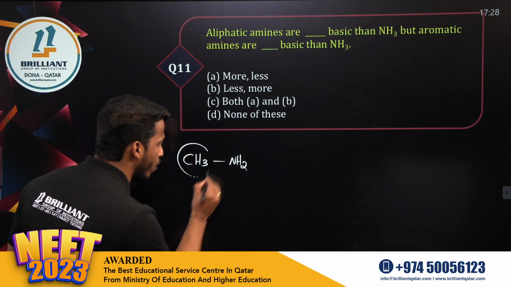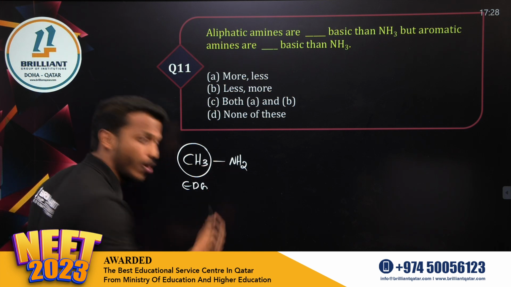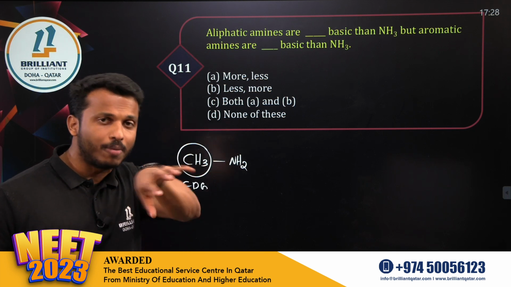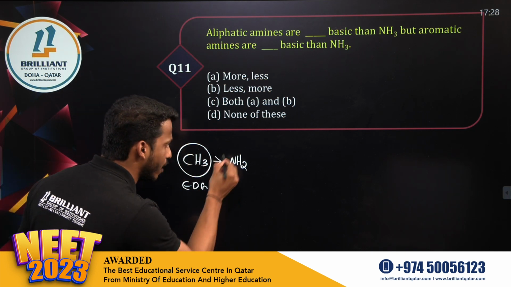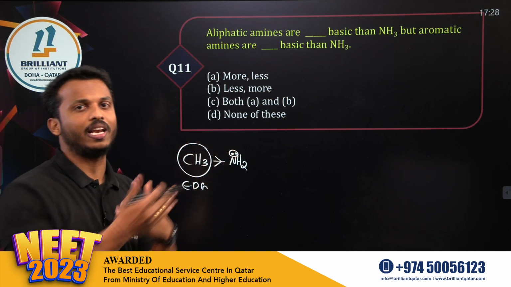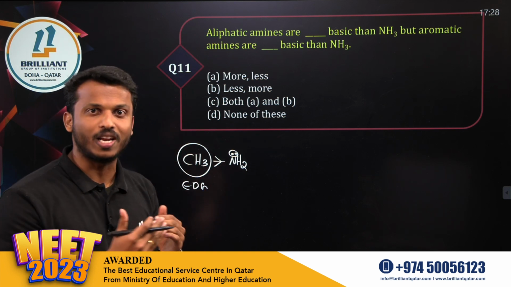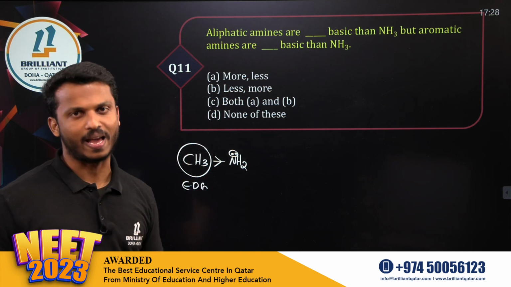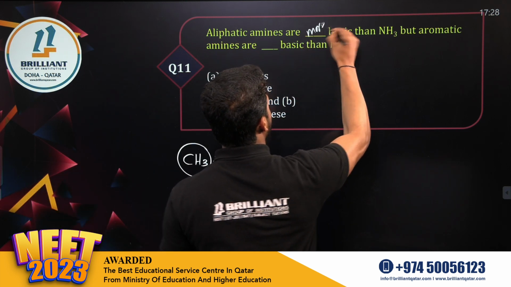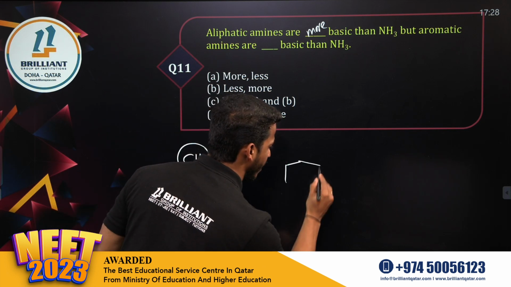In methanamine, the methyl group is there, and alkyl groups are electron donating groups. If alkyl groups are present along with the amine group, they will donate electrons toward the nitrogen. So nitrogen gets richer in electrons, and it can easily donate. So plus I effect groups, generally electron donating groups, can increase the basic character. So we can say aliphatic amines are more basic than ammonia.